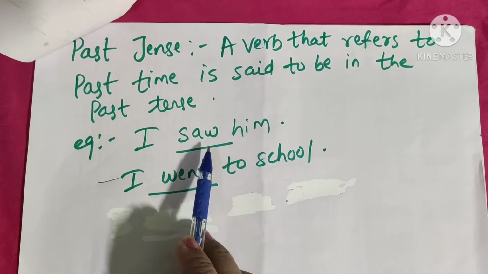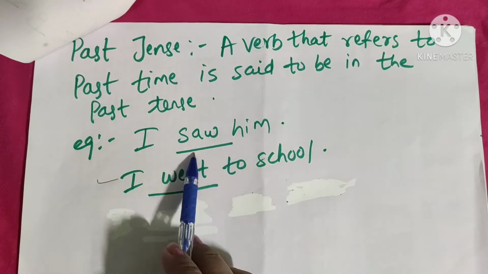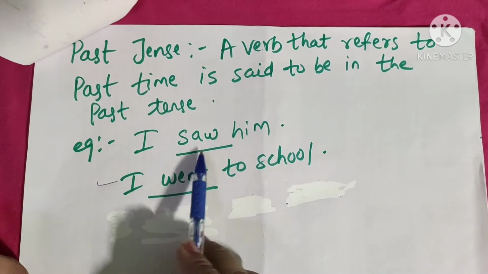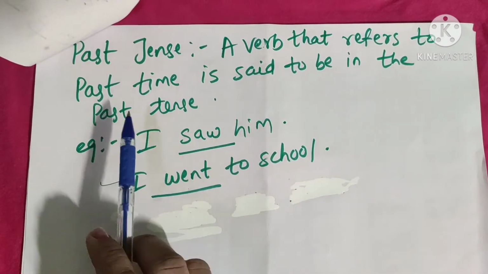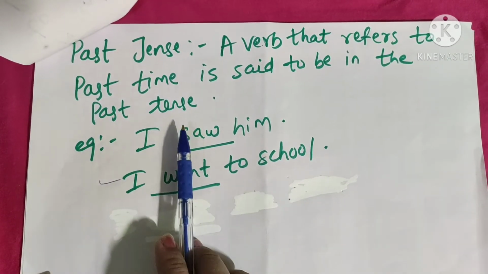So what is past tense? The things that have happened, the action that has happened. So that is your past tense. Past tense is a verb that refers to past time, is said to be in the past tense.